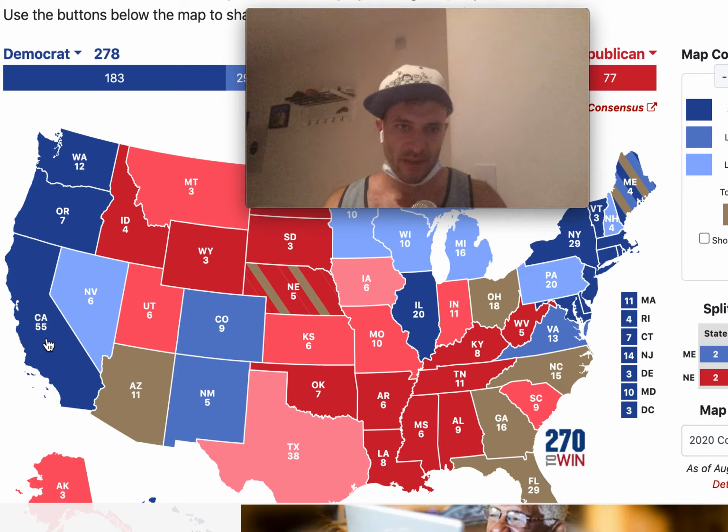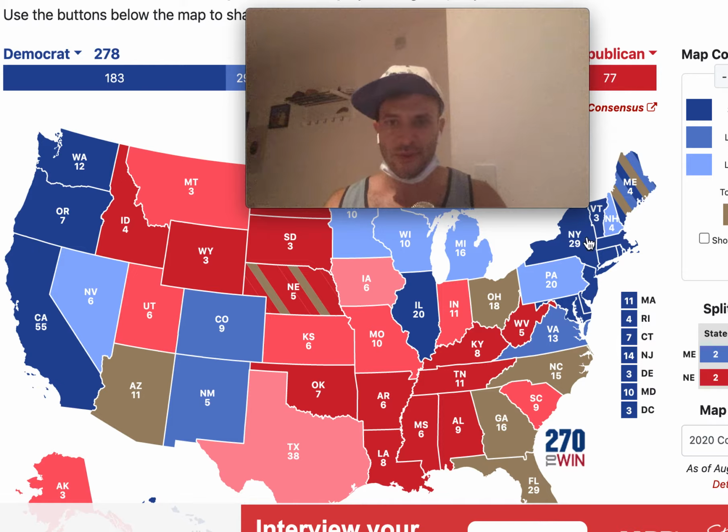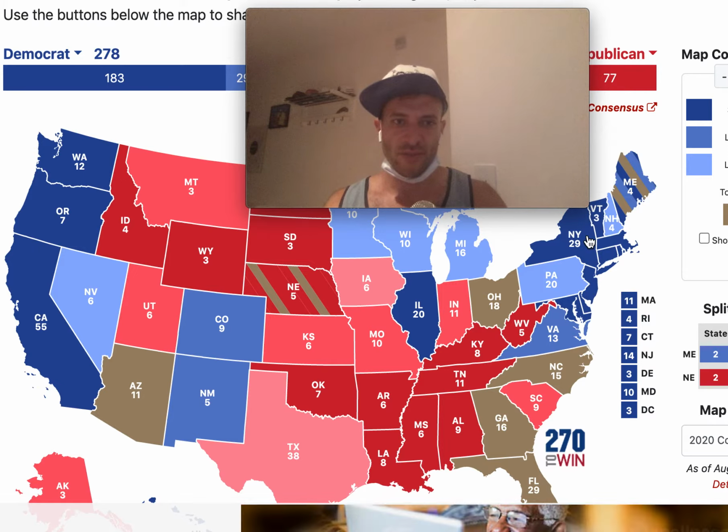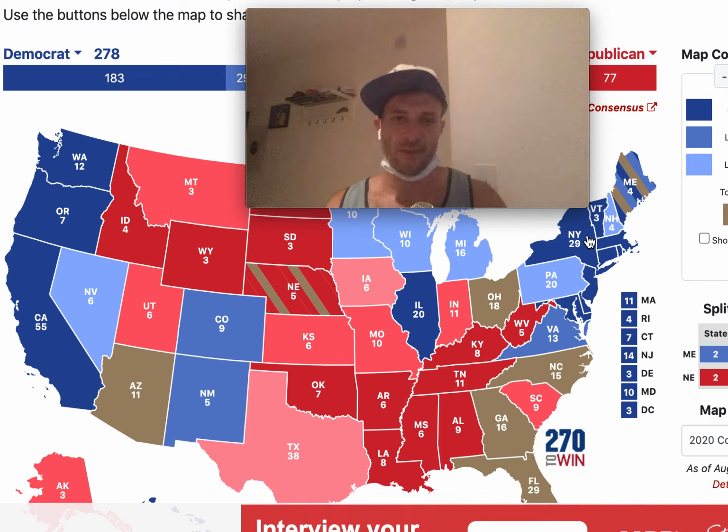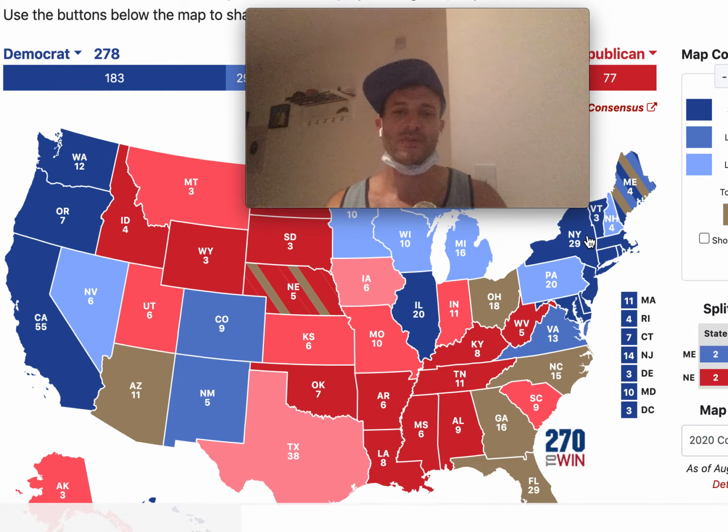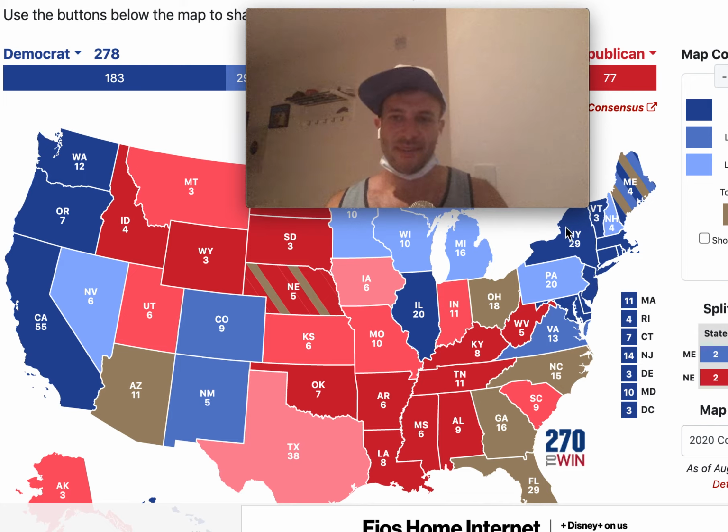Similarly, in California, there will be some people who vote Republican, even though California and New York are traditionally always blue states, at least in the last 40 years or something like this. Actually, Reagan might have won those, but post-Reagan, it doesn't mean that in upstate, trust me, there's a lot of people who vote Republican. Trust me, in Long Island, there's a lot of people who vote Republican. In Staten Island, for sure.